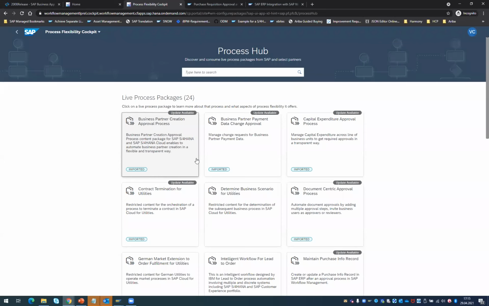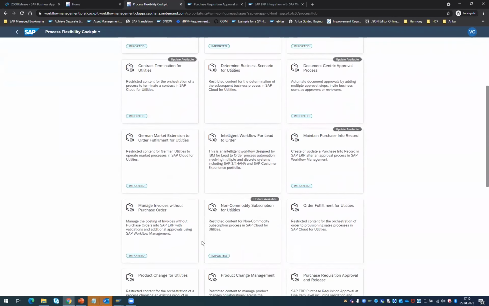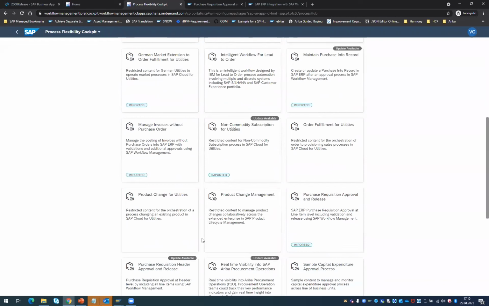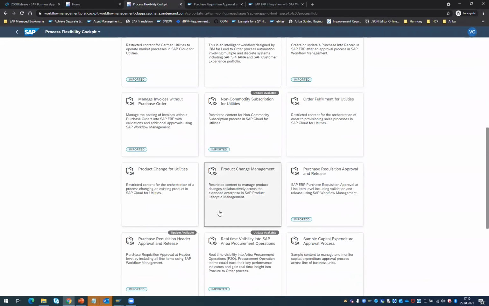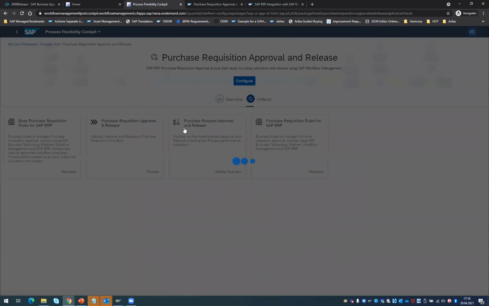The same content packages you have seen in API Business Hub, most of them I have imported here. That's the reason why. And wherever you have updates, you are able to see that there are certain updates, and then you are able to consume those updates. And of course, then you can go to the respective content packages. Since I have already imported my artifacts, the same artifacts you are able to see here.